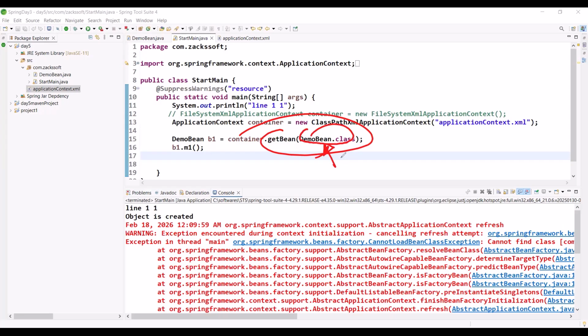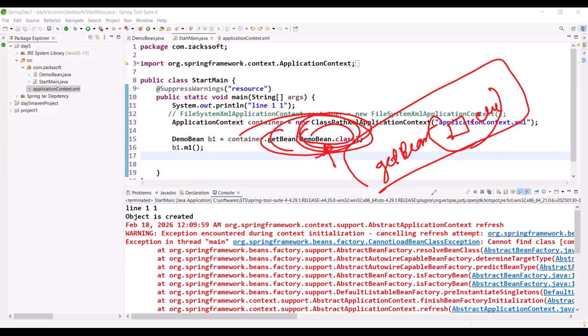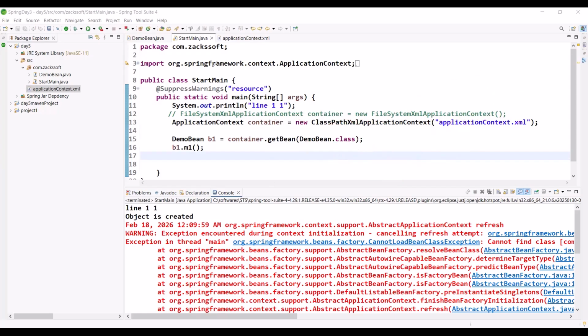I hope you will write down all the things as a note. We can access it using getBean with ClassName.class if only one object is available. If multiple objects are available, we cannot access like this way, right? So how can we access? Just observe.